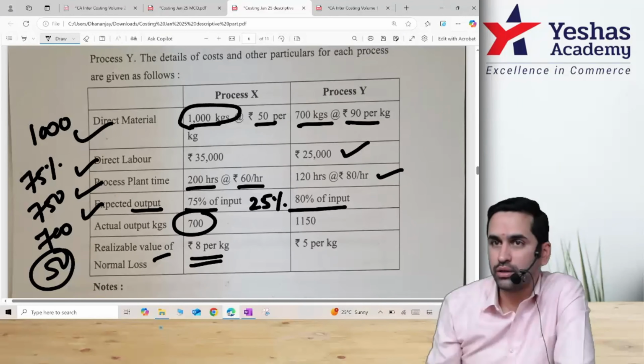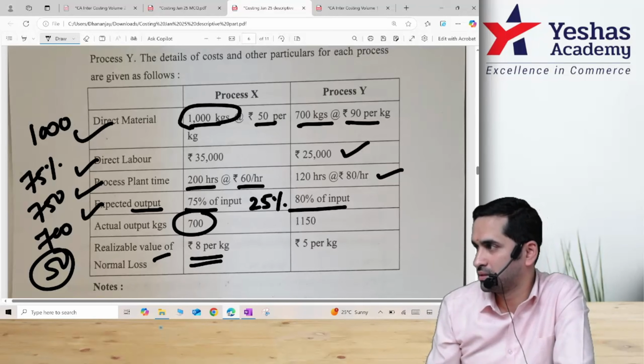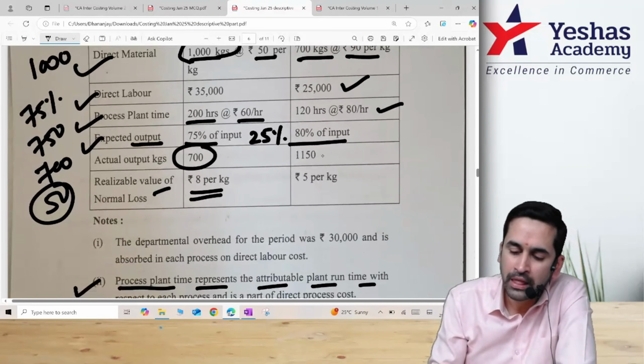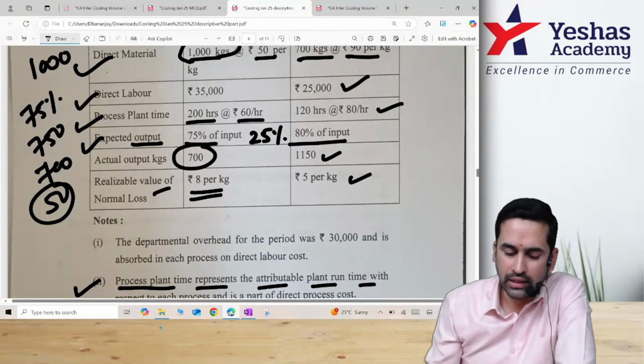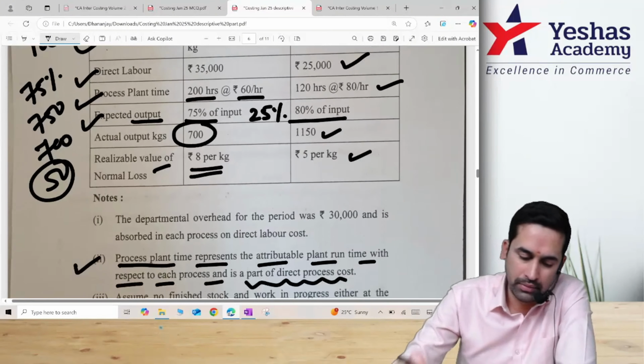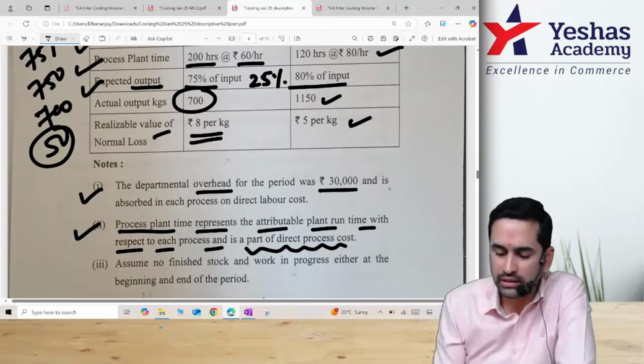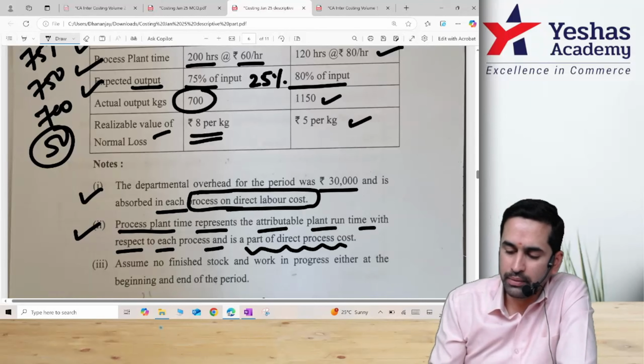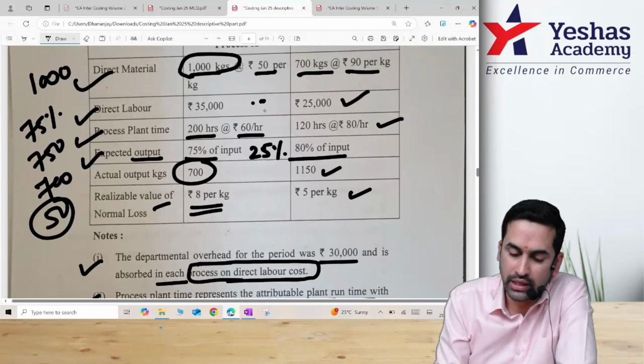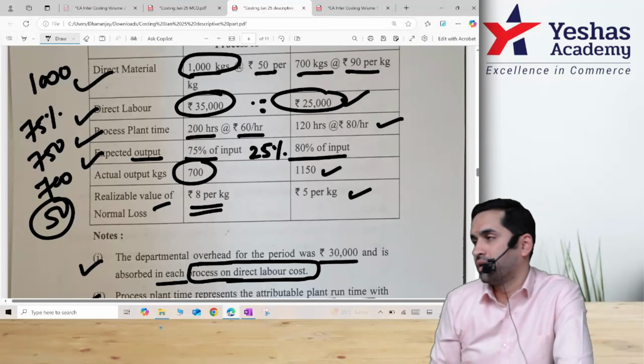Here 80% of the input, that means again 20% is wastage. Actual output is given, and then 5 rupees is the scrap income. There is one more line, the departmental overhead is 30,000. This should be absorbed on the basis of direct labor cost. That means this 30,000 you will share in the ratio of 35 to 25.